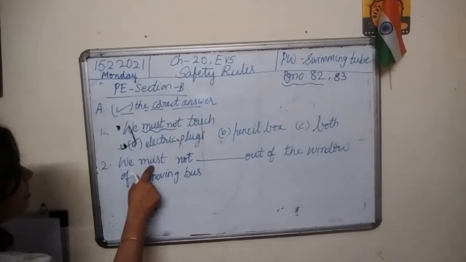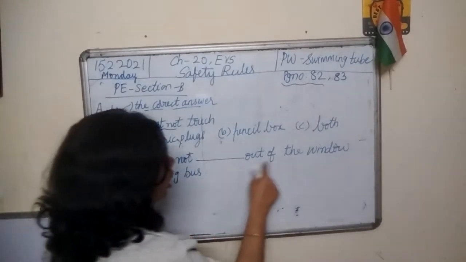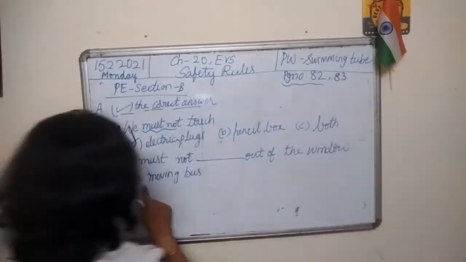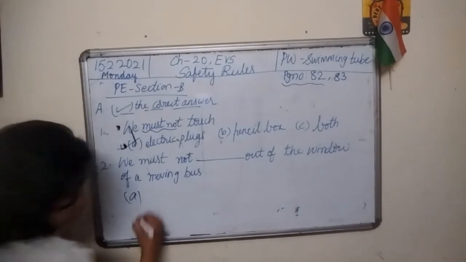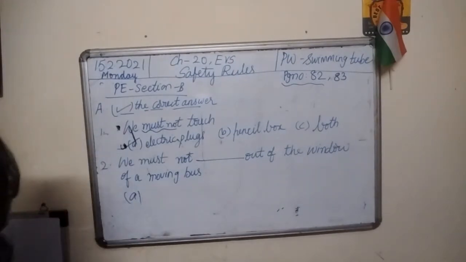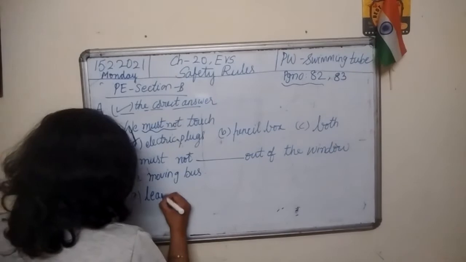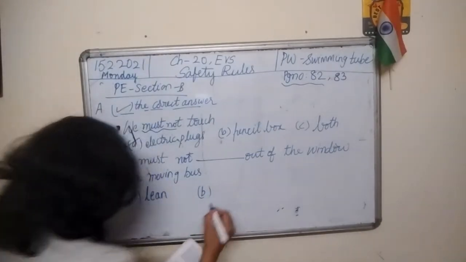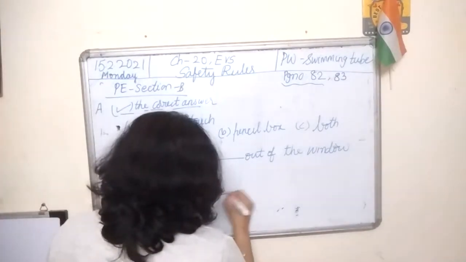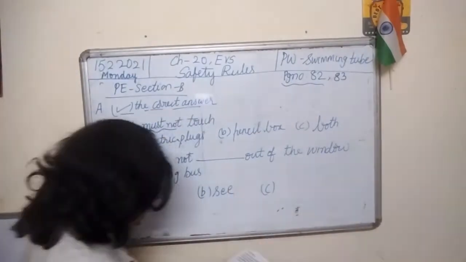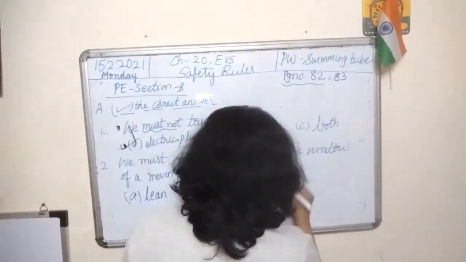Second one. We must not dash out of the window of a moving bus. And the options are: A, lean, L-E-A-N, lean. B is C, and both.